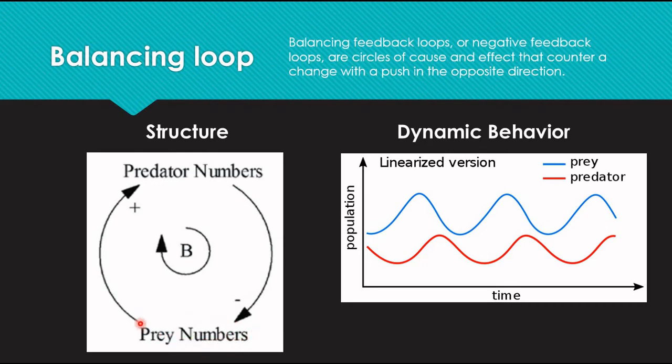And if there are lesser prey, what does it mean? It means that some of the predators would also suffer. Some would die of starvation. Some would, of course, survive because they are better at hunting. But eventually, it creates a negative effect on the predators.